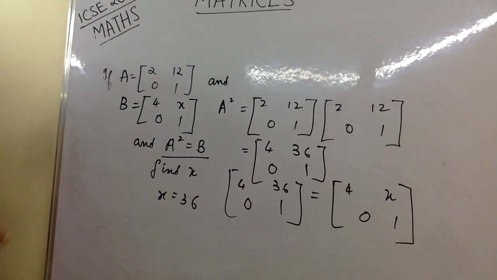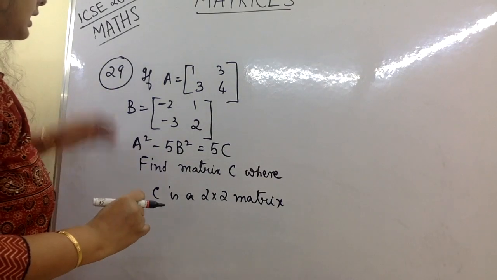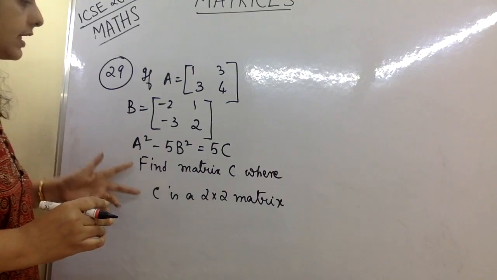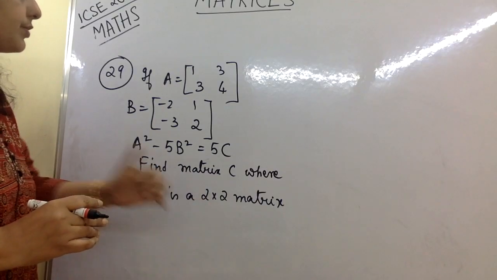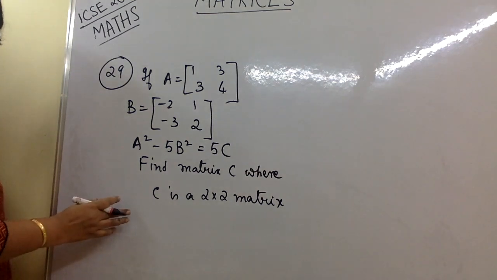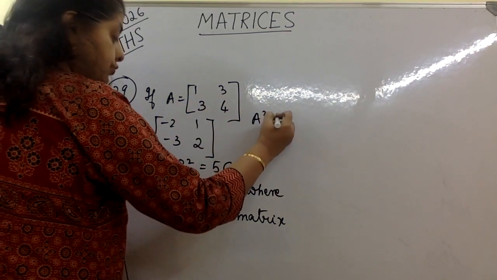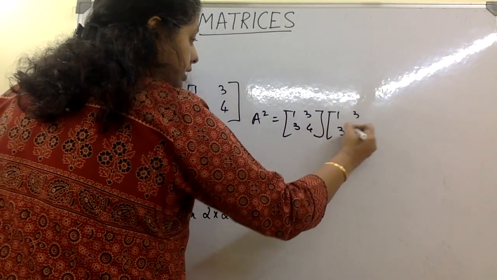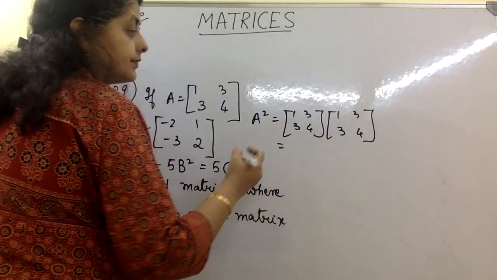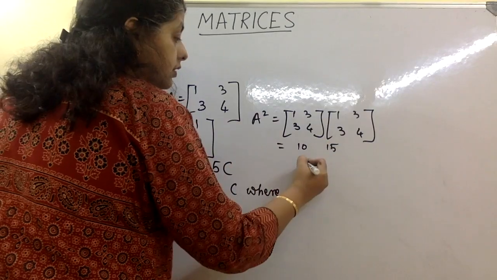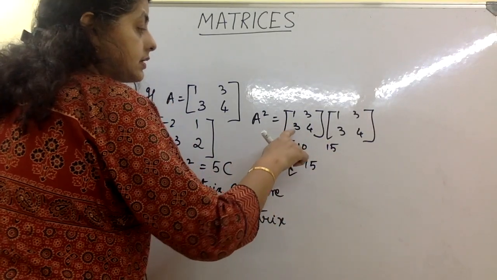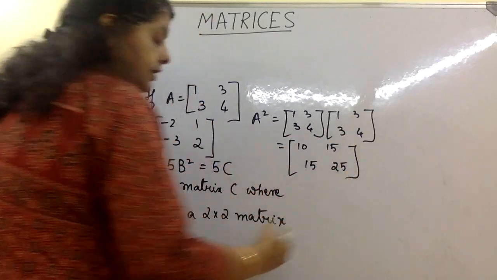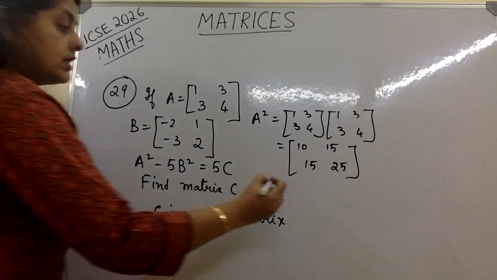Okay, so next question, second question. A is given, B is given, no question of x anywhere, and this equation is given. Find the matrix C when C is a 2 by 2 matrix. Now comes order. Again here we'll have to do A square, which is [1, 3; 3, 4] times [1, 3; 3, 4], and that is 10, 15, 15 and 25. So we got A square. Now let's find out B square.